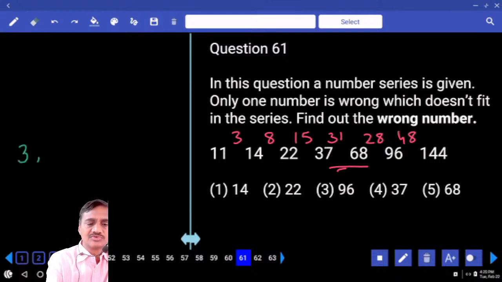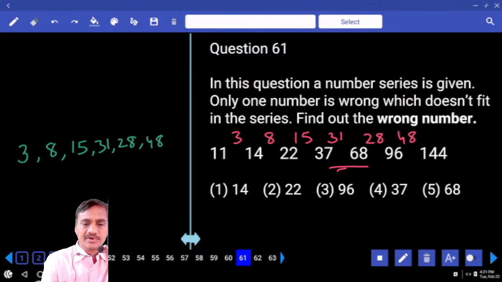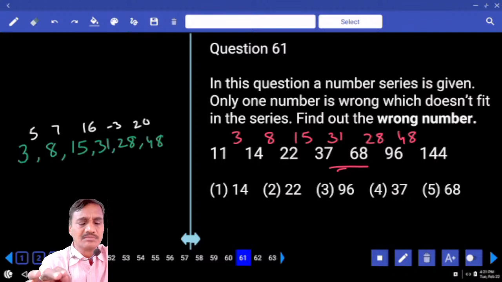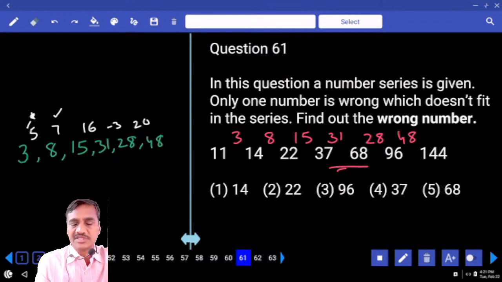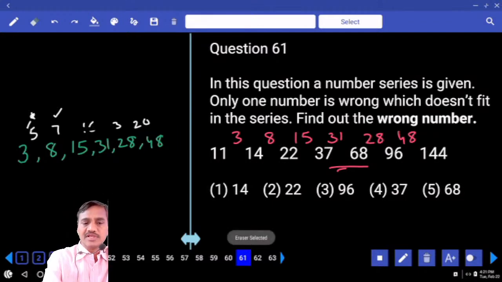Hence 3 8. Among this one let us check out the differences. 8 3 8 15 31, 28 and 48. Now here the difference between these two 3 and 8 ఎంత చెప్పండి. 3 and 8 the difference is 5. 8 and 7 here it is 16. 31 minus 3. And next one 28 and 48 here the difference is plus 20. 5 and 7 difference ఎంత చెప్పండి. Now 3 and 8. 3 and 8 ఇక్కడ మనకి 5 కదా. నెక్స్ట్ డిఫరెన్స్ 7 కదా. 5 తర్వాత 7 నెక్స్ట్ ఏం అవ్వాలి 9. 9 తో ట్రై చేయండి. 5 7 9. 9 కాకపోతే అప్పుడు 11 స్టార్ట్ చేద్దాం ప్రైమ్ నెంబర్స్.